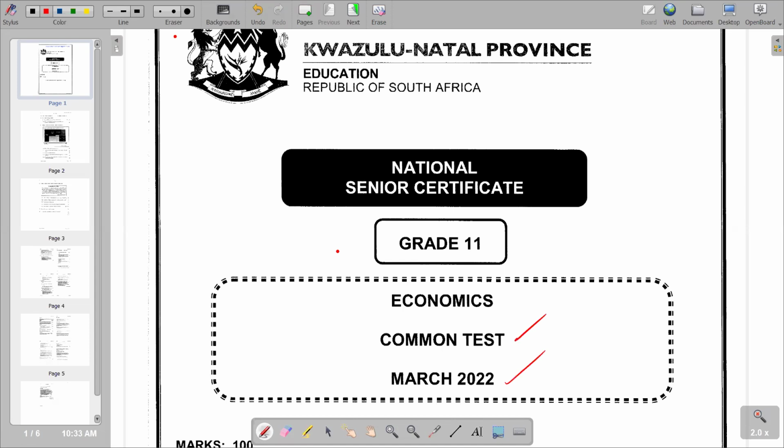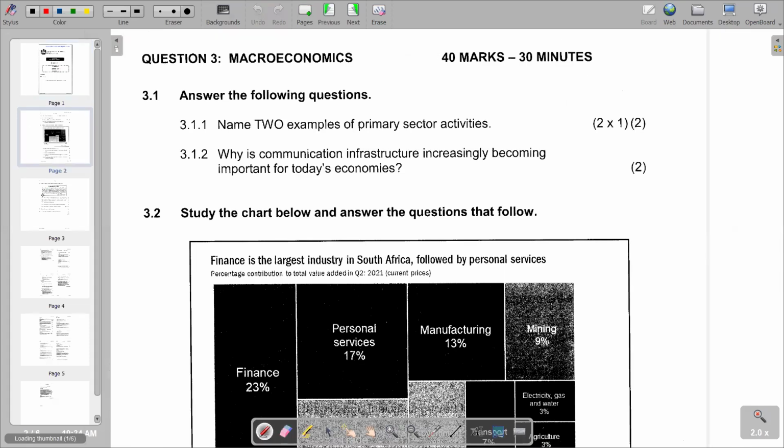Then we have got a question paper from the KwaZulu-Natal province. So basically, that's what we have. And we are going to look at section B, that is our question 3. We go to our question part whereby we have got our question 3, which is on macroeconomics. The question has 40 marks and it requires you to spend on average 30 minutes. So basically that's what we have.